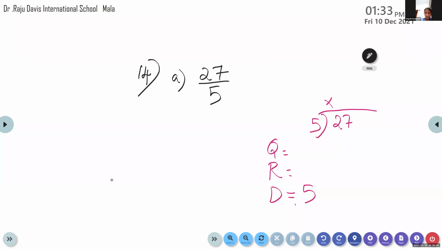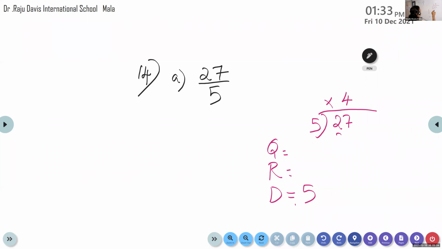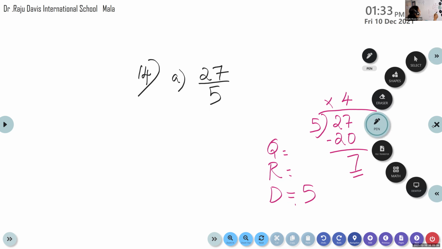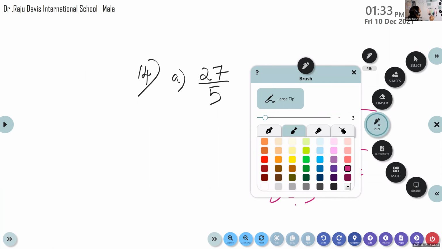What's the answer here? 5 times which number? 4. 5 fours are 20. So I have 7 as the remainder. Is this correct? Look here at the remainder and divisor. The remainder is larger than the divisor, so the division is wrong. What do you have to do?